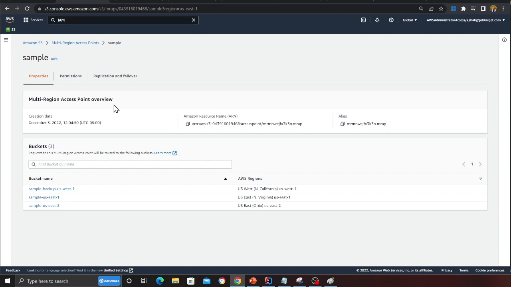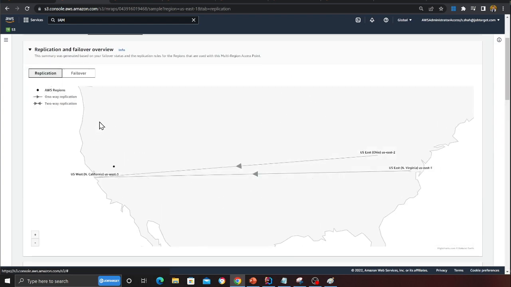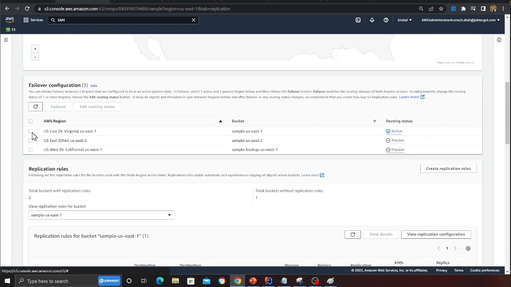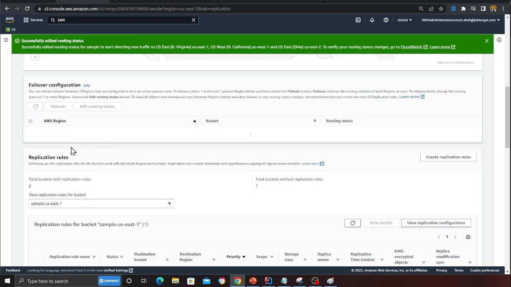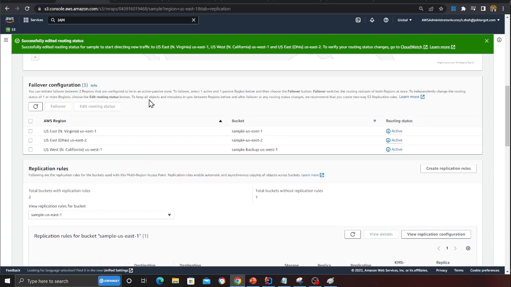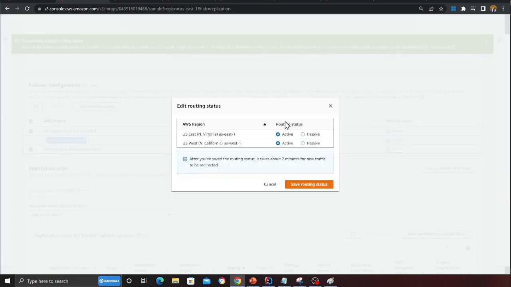Now what I want to do is fail over and just see. If you want to fail over, what you can do is take this active one and turn it to passive. So let me turn these all to active first. Now I'm trying to do a failover, right? I'm still using the same multi-region access point. My active bucket is going to be US East 1, so these two buckets are going to be passive. So I'm going to make that passive, right?